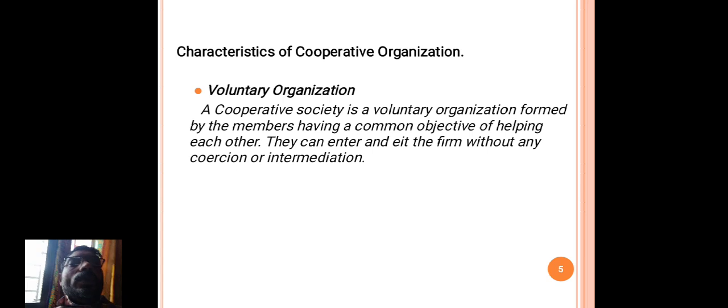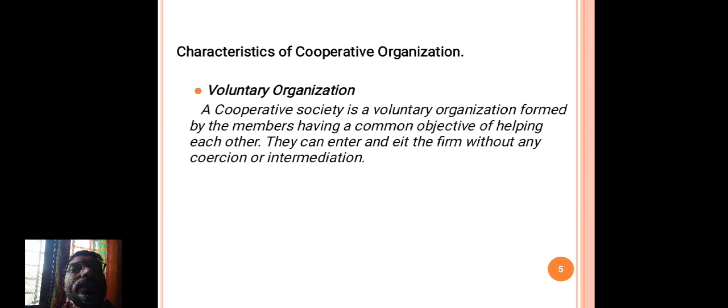Characteristics of a cooperative organization. The first one is that it is a voluntary organization. A cooperative society is a voluntary organization formed by members having a common objective of helping each other. They can enter and exit the firm without any coercion or intermission.